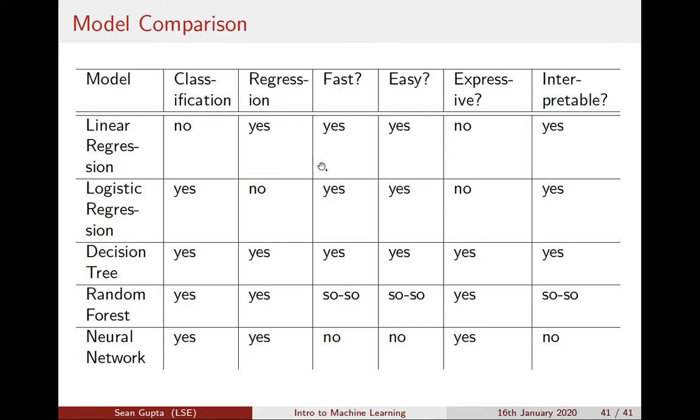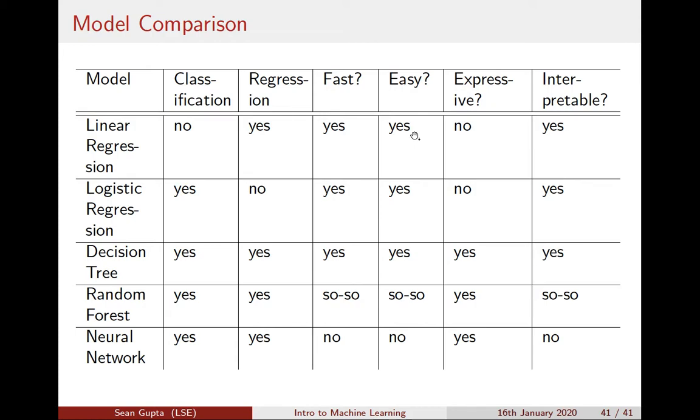The linear regression, the logistic regression, and the decision tree are very fast to train. The random forest, because it consists of many decision trees, is not terribly fast to train, but it's generally still not too bad. The neural network, however, tends to be slow to train, often taking many hours or even days in more advanced cases.